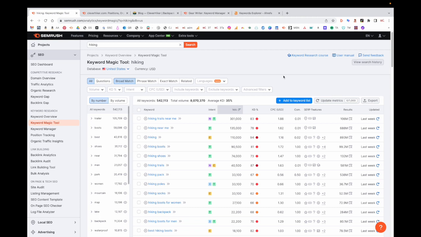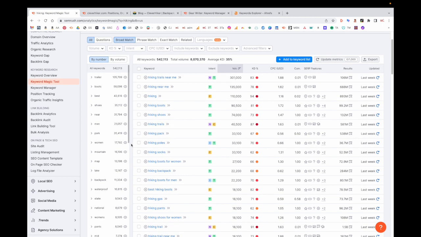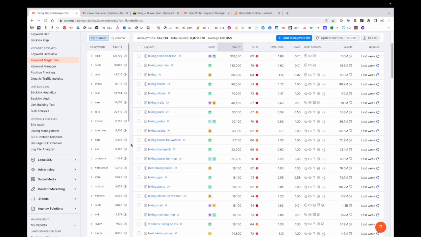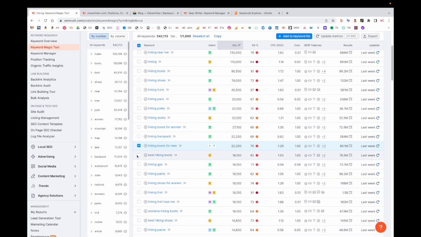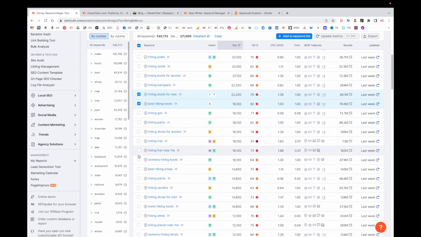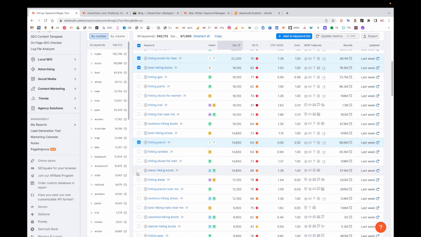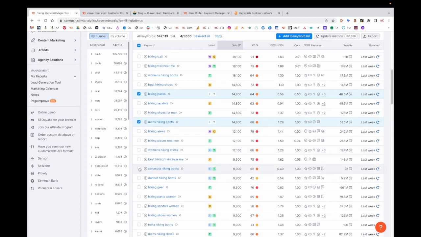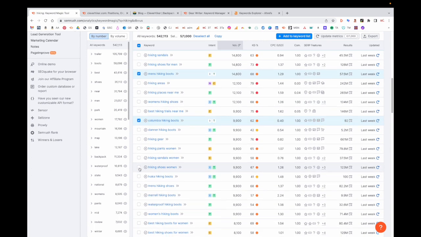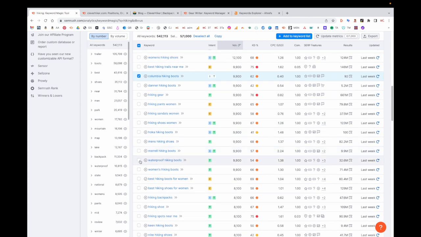Okay, so the first place I start is in SEMrush. And I usually go ahead and type in a keyword that's a really high-level topic of what I'm looking for. So in this case, hiking. And then I just start perusing the list. So if I have a gear writer set up, I probably want him to write hiking boots for men, maybe best hiking boots. Let's see here, hiking packs. Here's another permutation of that word, men's hiking boots. Let's see, Columbia hiking boots. Maybe, let's see, waterproof hiking boots. So this is just an example of how I might get some ideas.